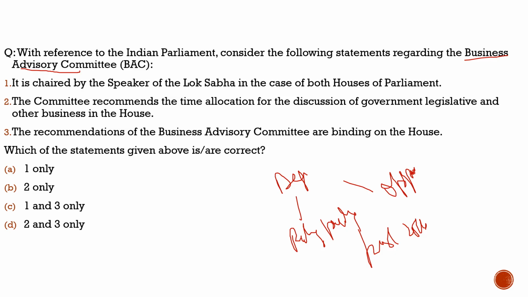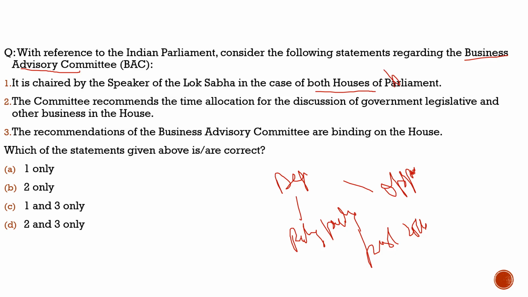Let's see what the question is here. The question says, with reference to the Indian Parliament, consider the following statements regarding the Business Advisory Committee. First statement: it is chaired by the Speaker of the Lok Sabha in the case of both houses of the Parliament. No. When it is the Business Advisory Committee of the Lok Sabha, it would be chaired by the Speaker, and when it is of the Rajya Sabha, it would be chaired by the chairman, or we can say the vice president. So the first statement is incorrect.